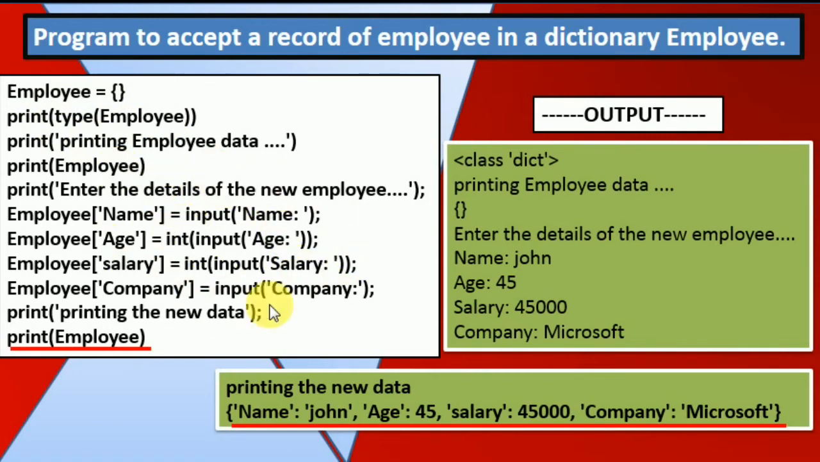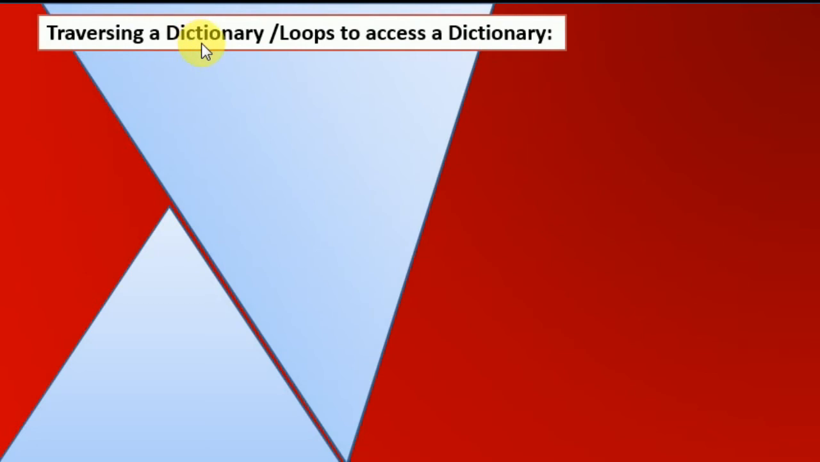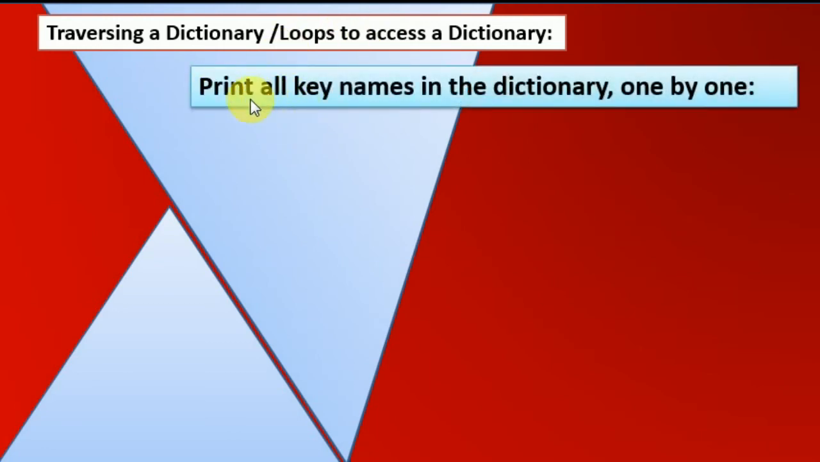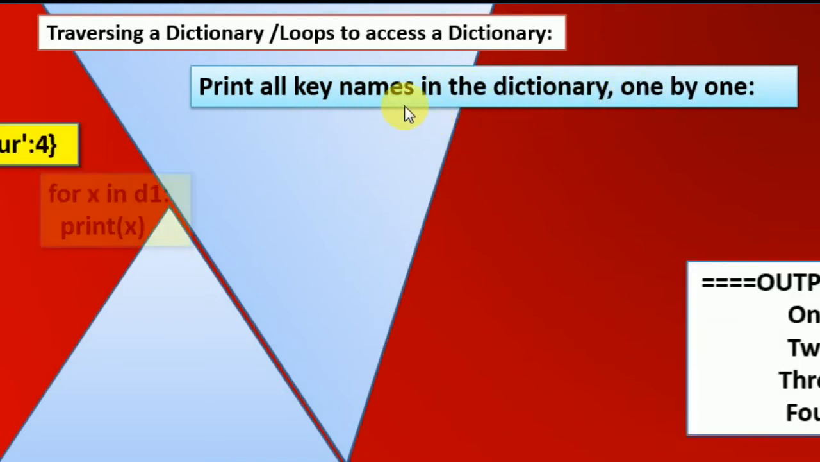So this method has been used to accept the information and store inside the dictionary. Now next is traversing a dictionary, meaning how to display the dictionary information using a loop. Our first thing is to print all key names in a dictionary one by one.